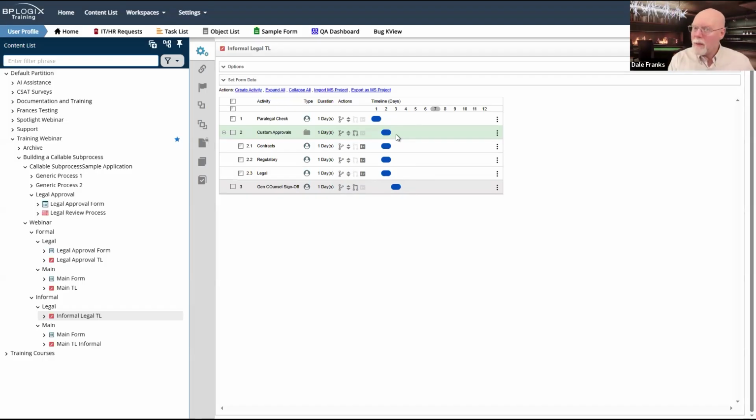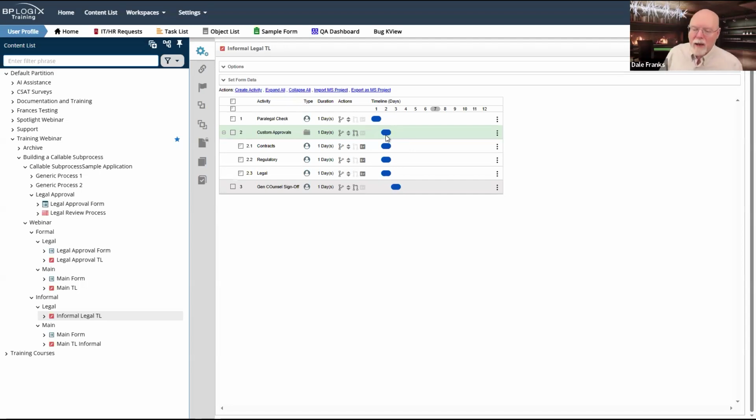This is one of the cool things about parent activities that go beyond looping, is your ability to organize your timeline and your ability to make subsequent activities dependent on just the parent. That way you don't have to worry about what activities exist inside the parent. You don't have to worry about what happens if I have to add or remove activities from inside the parent folder. It doesn't matter, because you are only looking at the parent for your dependency. So whatever happens in the parent, you're not going to run until the parent is over. And the parent is going to end automatically when all of its child activities are done.